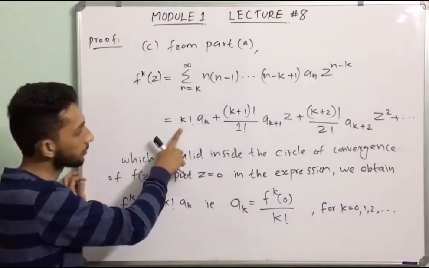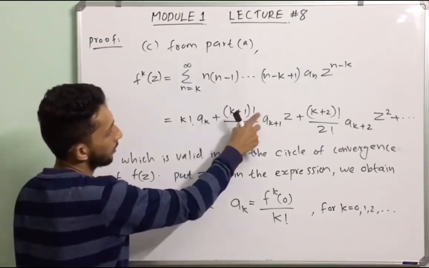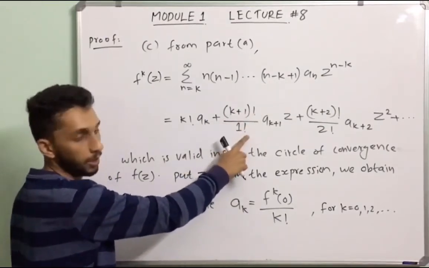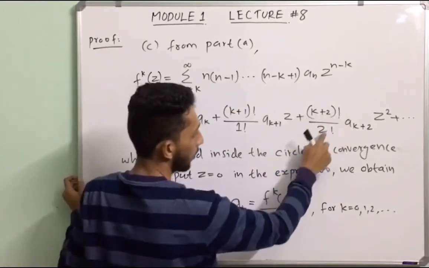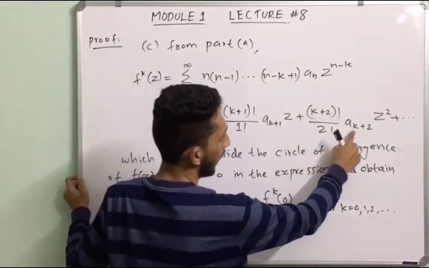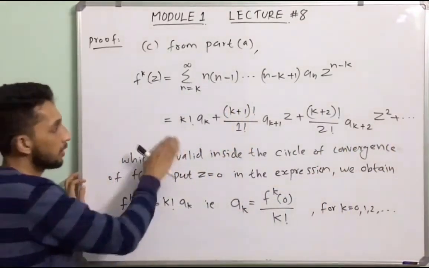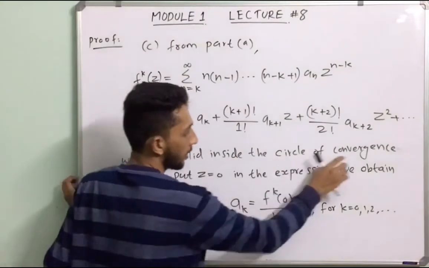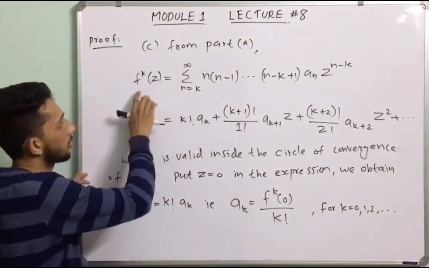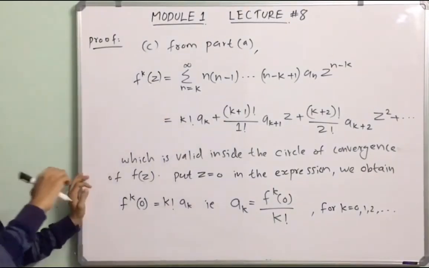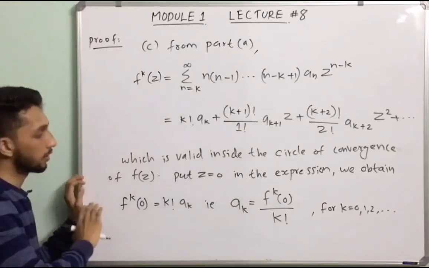That is equal to k factorial into a_k plus (k plus 1) factorial divided by 1 factorial into a_(k+1) into z plus (k plus 2) factorial divided by 2 factorial into a_(k+2) into z square plus etc. This expression is valid inside the circle of convergence of f of z.